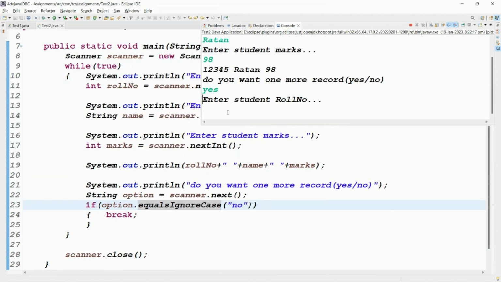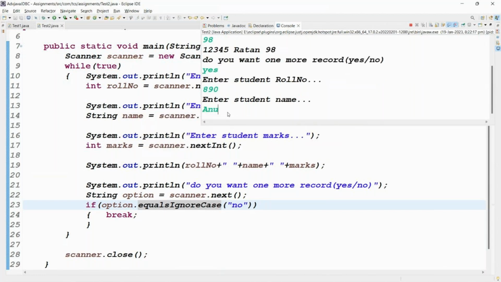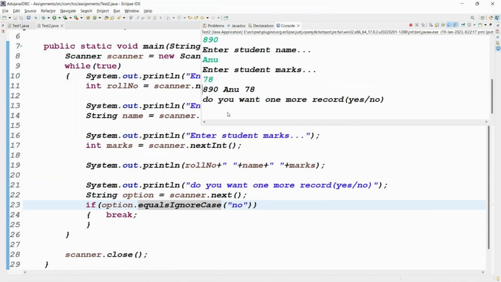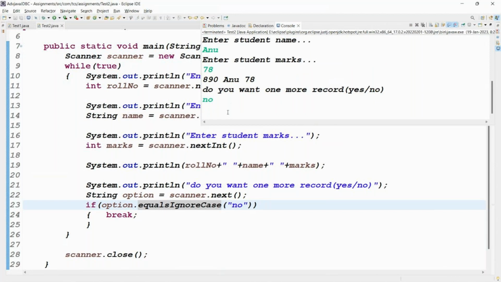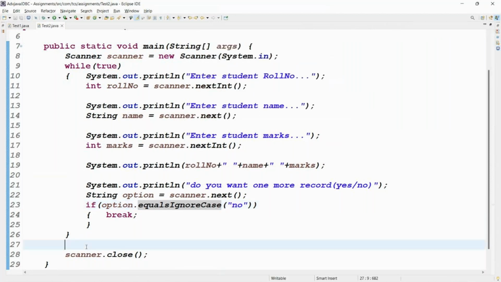Again the loop is repeated. Roll number 890. Name is what? Unknown. Marks is what? 78. Do you want one more record? No. No means what? Stop it, right? Yes, no means stop or not. That's it, guys. Enough, task completed. Are you clear now? Yes, because this is student data, right?